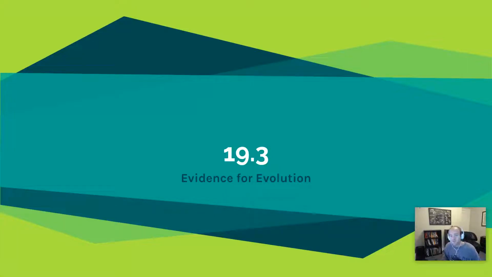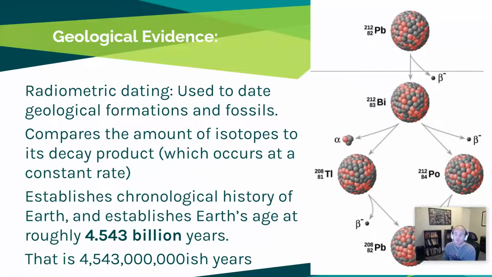Welcome back, everyone. We're going to finish up chapter 19, talking about 19.3 and the evidence for evolution. So we're going to start off with something that allows us to really understand the age of different things, especially as we're talking about fossils that we find. And this allows us to kind of place everything on our discoveries on a timeline.